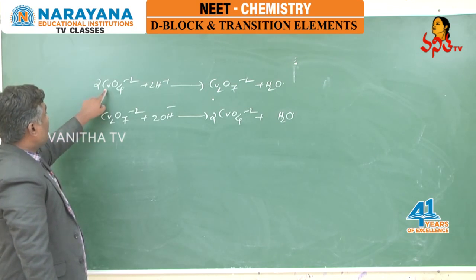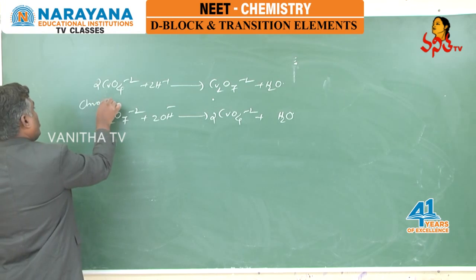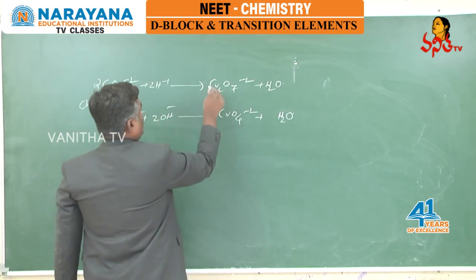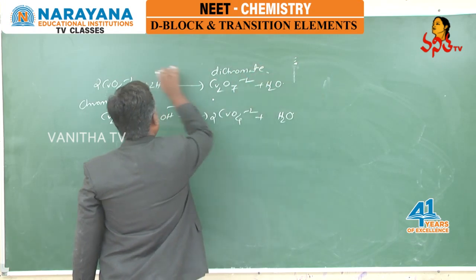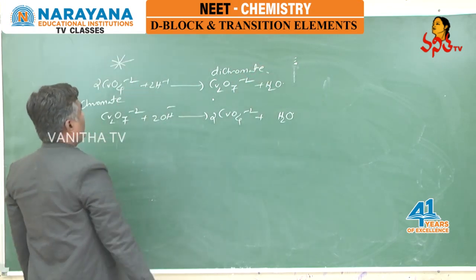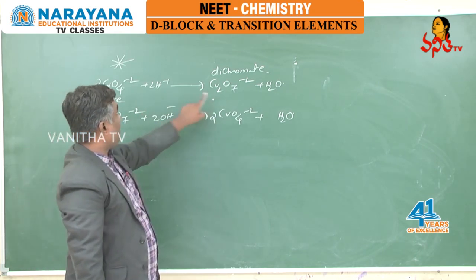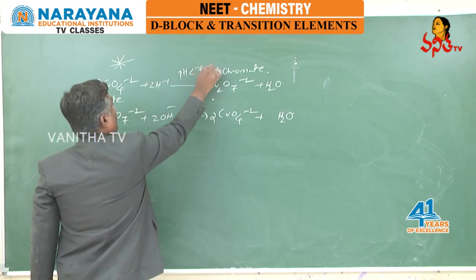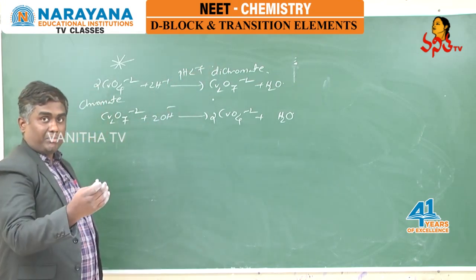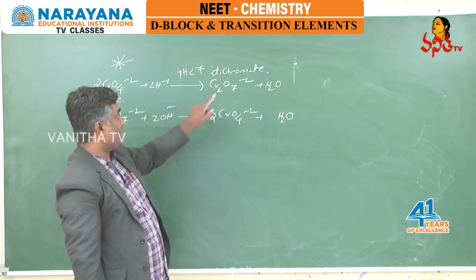Now here CrO4 minus 2 is known as chromate ion, and Cr2O7 minus 2 is known as dichromate ion, and these two reactions are important. Here chromate ion is converted to dichromate ion with the help of acid, means pH value less than 7. If you maintain pH value less than 7, acidic medium, chromate ion is converted to dichromate ion.